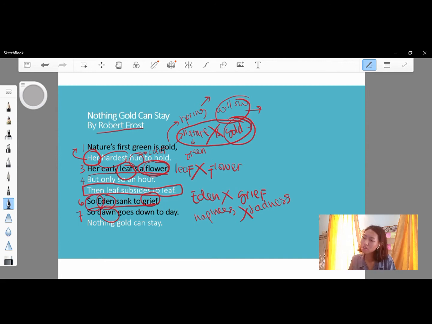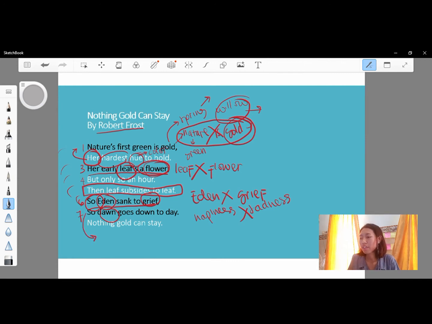And so here also it refers to the lines before. It supports the lines before, like it also says nature is gold and the leaf is flower, and also Eden sank to grief, like all happiness turns into sadness.